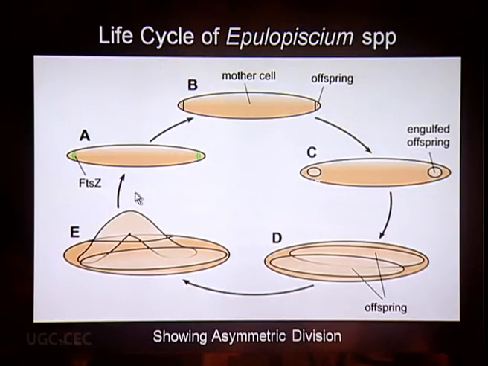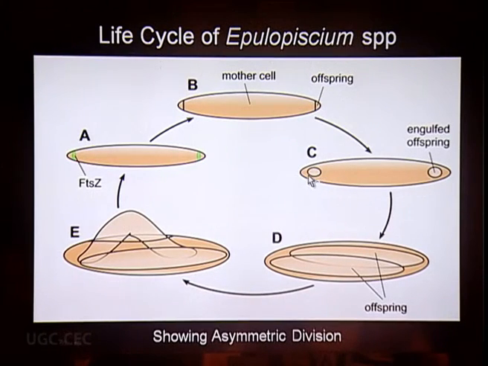And there is another unique case where binary fission becomes asymmetric. It is found in Epulopiscium, where you see that the mother cell is producing two terminal Z rings or two terminal nuclei. These two terminal nuclei will ultimately become enlarged and produce two large cells, and these two daughter cells will ultimately separate out from the mother cell. So what we have seen here is that the transverse ring is not produced. Because it is produced at the two terminal ends, it is called asymmetric binary fission or asymmetric division, as you can say.